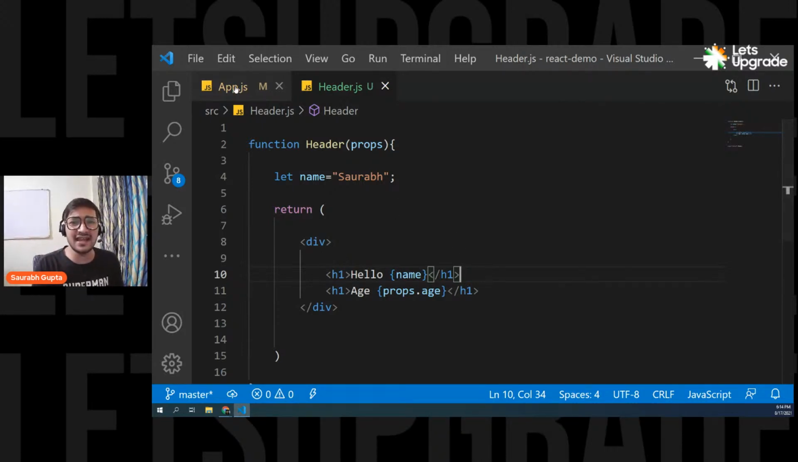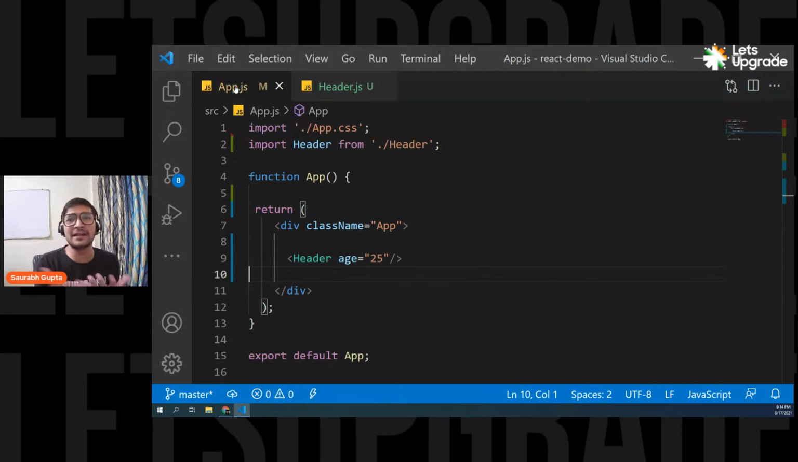Is app always parent? Yes, app is always parent because it's the main component, right? You load each and every component there. So app is always a parent. Now, in future, if you create one more component and load it in the header, in that case header will become a parent. So it's just a hierarchy. If you load something inside header, header also becomes a parent. And if you load header in something else, that thing becomes parent.